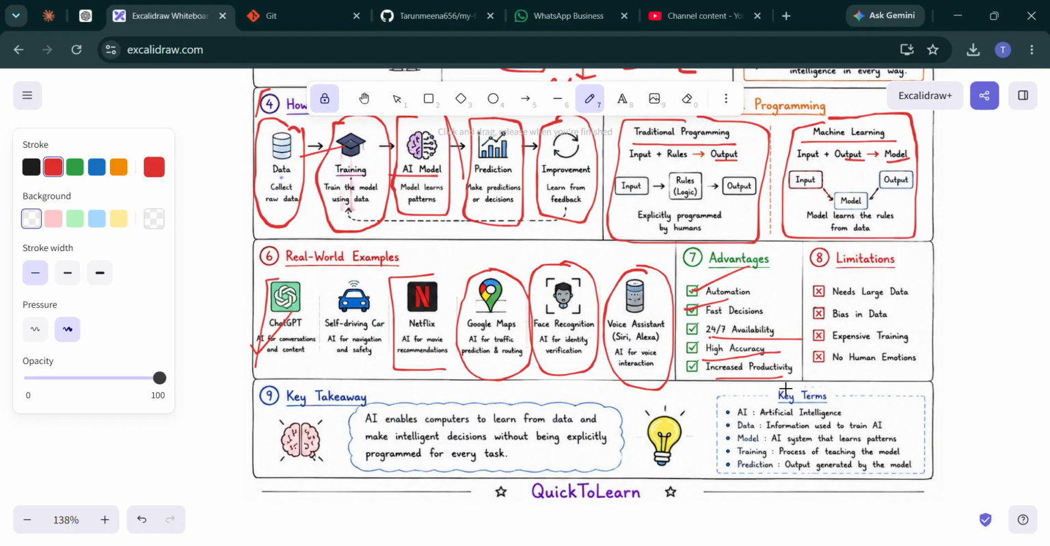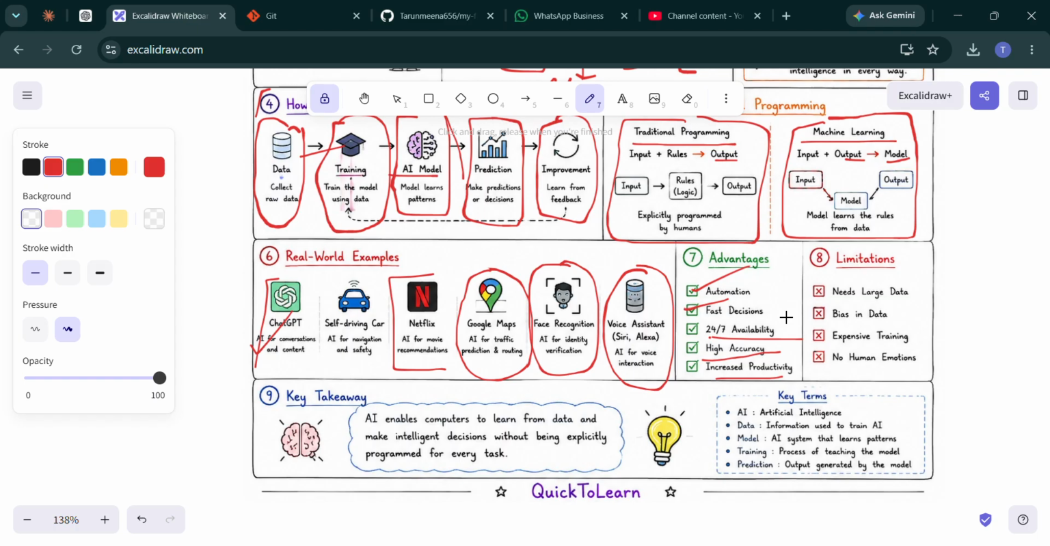And increased productivity means we can use AI in our businesses and individually. Currently we are using Claude or ChatGPT for writing code, so it increases productivity. Previously we did one task in a day, but now it takes only 5 or 10 minutes. So these are the advantages of AI.